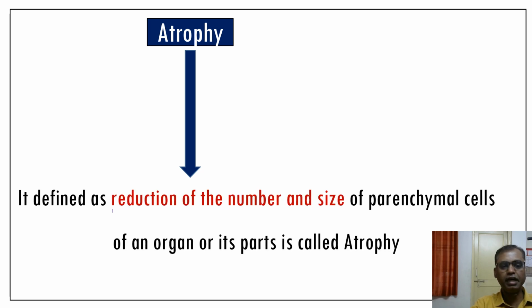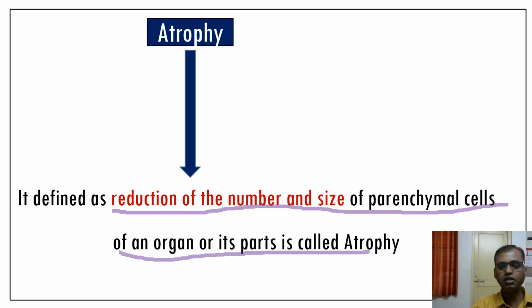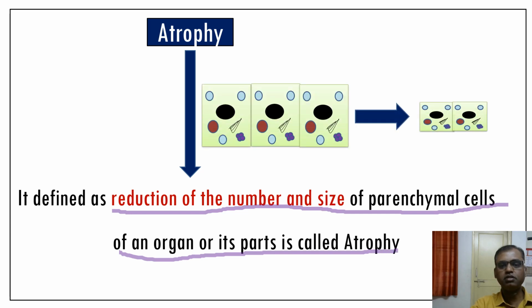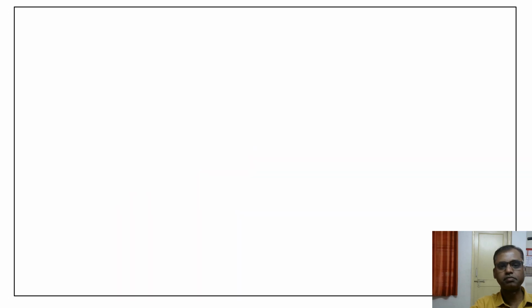Atrophy is defined as reduction of the number and size of the parenchymal cells of an organ or its part. With a simple diagrammatic representation, you can see here normally three cells will be there. Here it is two. Even the size of the cell is decreased. So a simple understanding: atrophy means reduction of the number and size of the parenchymal cells.